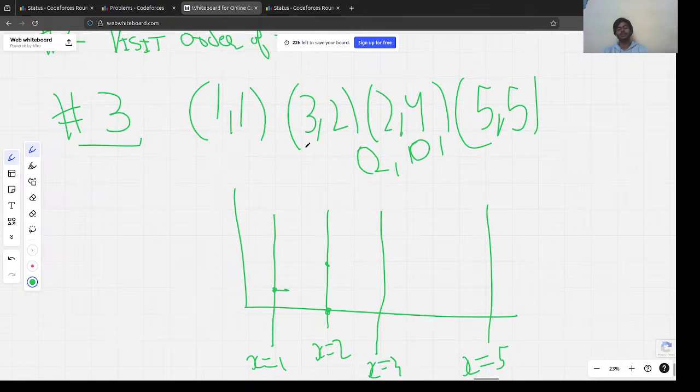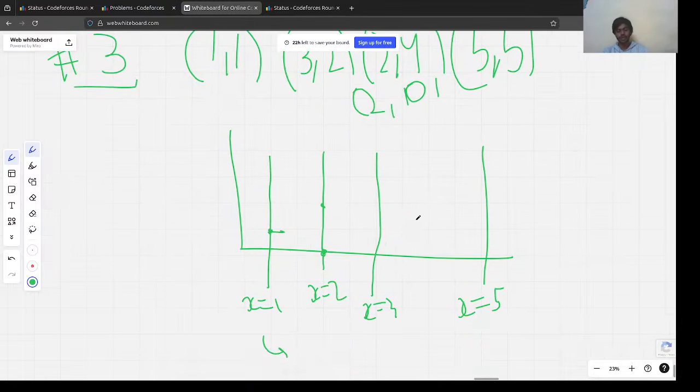This third observation is that plotting it makes it much easier. Now when we reach the point here, we can either go down and then go towards the top, as we need to cover all the points. There might be one more point here, 2 comma 3, but it doesn't matter, only the topmost and the lowermost point matters.